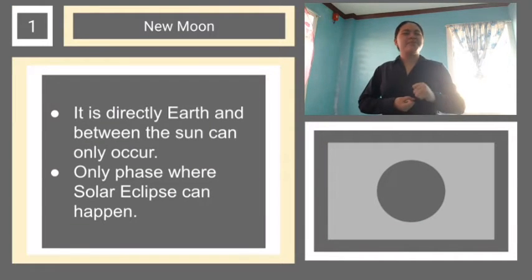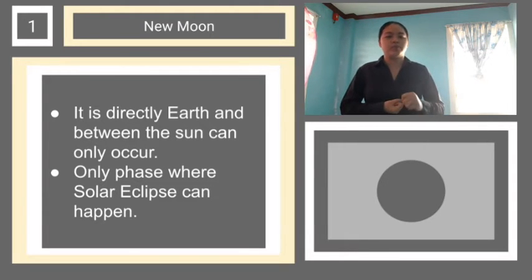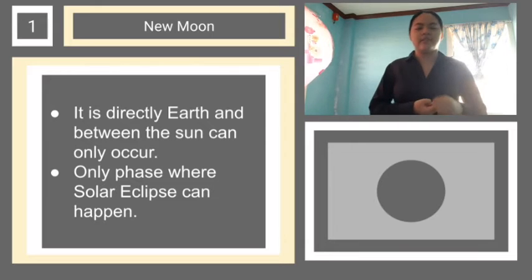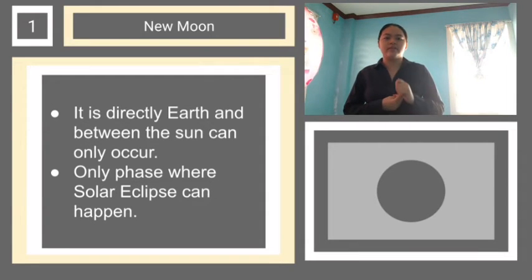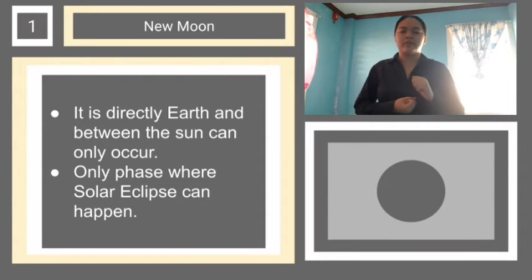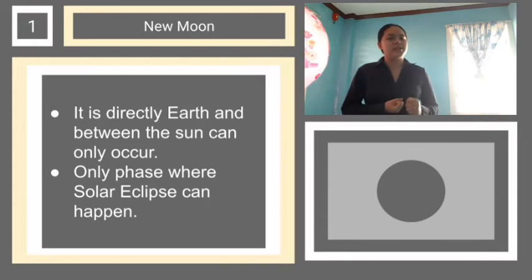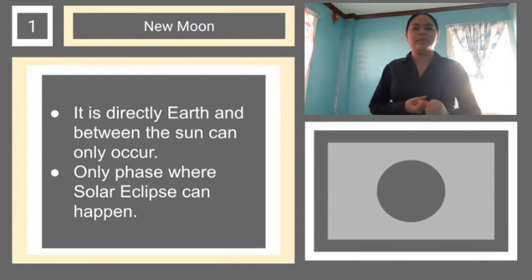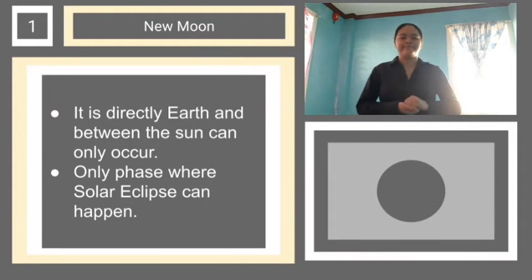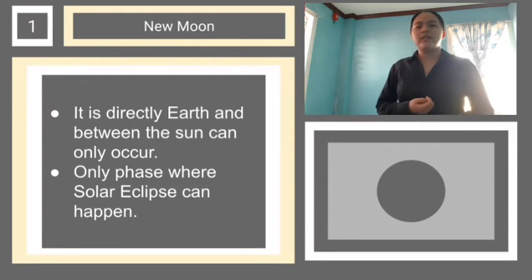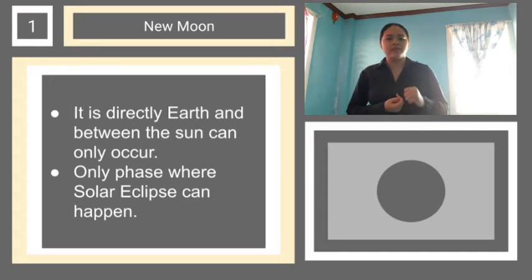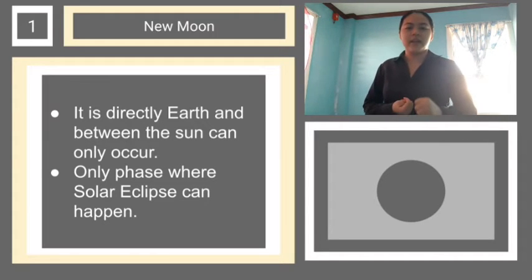So, class, let's proceed to the first phase of the moon, which is the new moon. It occurs only when the moon is directly between the Earth and the sun. So, can you please explain again what is the new moon? Please stand up, Lara. Very good. Now, let's proceed. It is the only phase where a solar eclipse can happen.